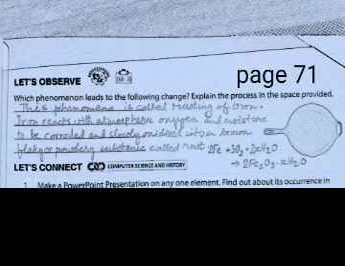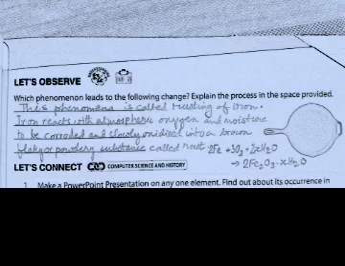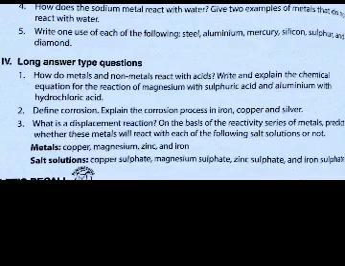Now let's go to page 71. Let's observe. Which phenomenon leads to the following changes? Explain the process in the space provided. This phenomenon is called rusting of iron. Iron reacts with atmospheric oxygen and moisture to be corroded and slowly oxidizes into a brown, flaky or powdery substance called rust. The equation is 2Fe plus 3O2 plus 2x of H2O giving 2Fe2O3 dot xH2O.